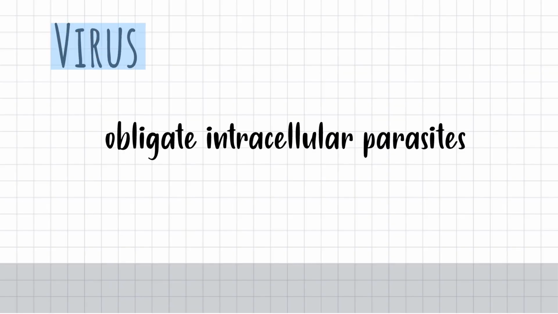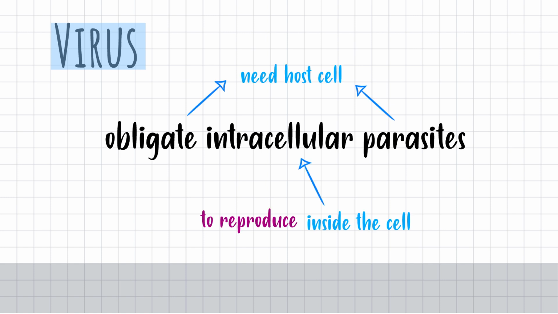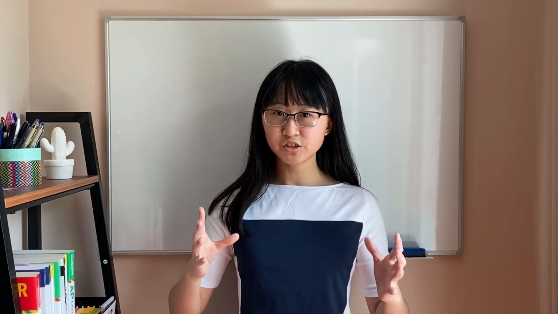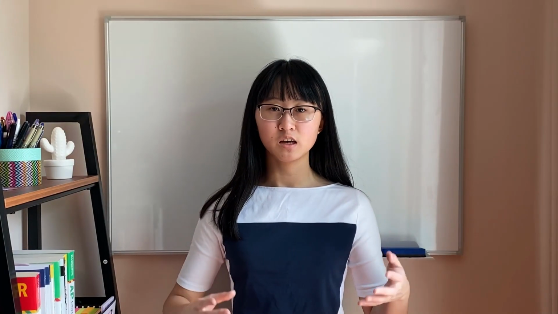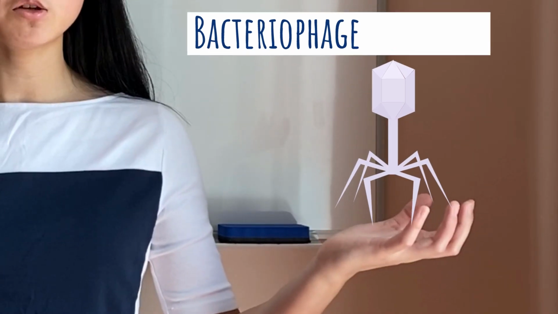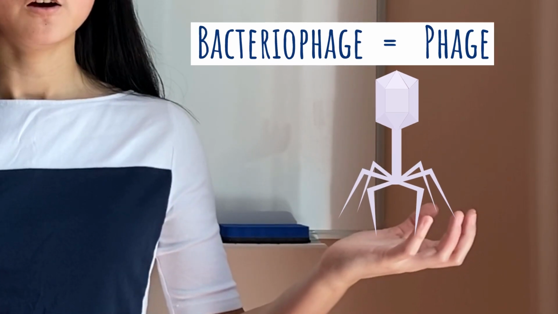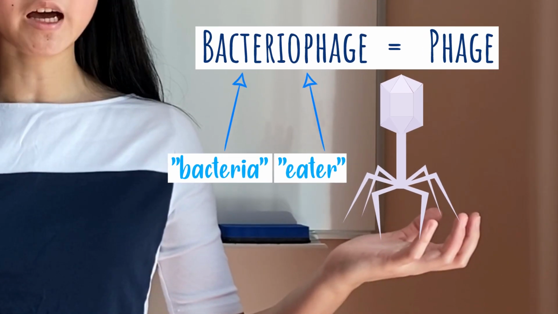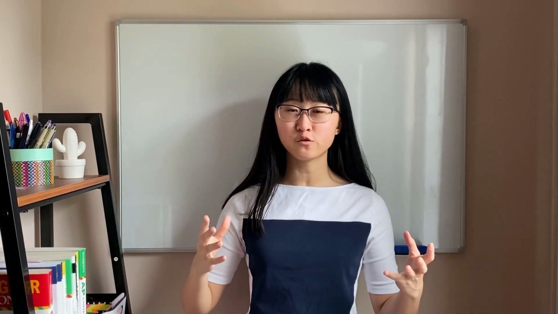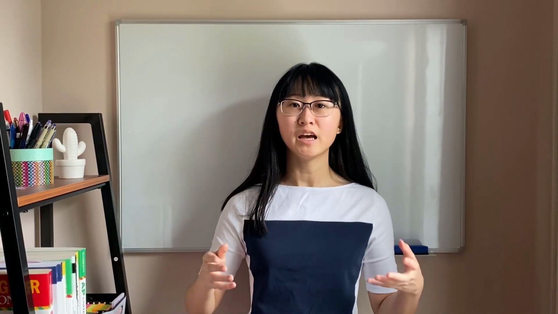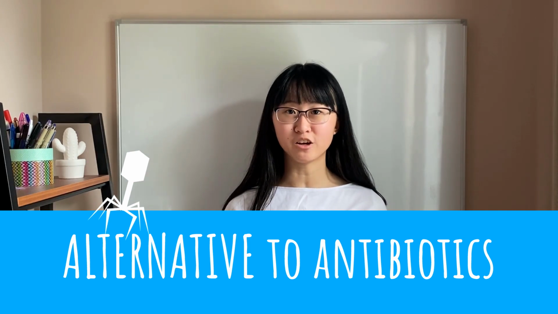Viruses are obligate intracellular parasites, meaning that they need to infect a host in order to reproduce. Let's take a look at a certain type of virus, a bacteriophage, also known as a phage. A phage is a certain type of virus that attacks and kills bacteria. And this is what makes phages so useful in treating bacterial infections, as an alternative method to antibiotics.